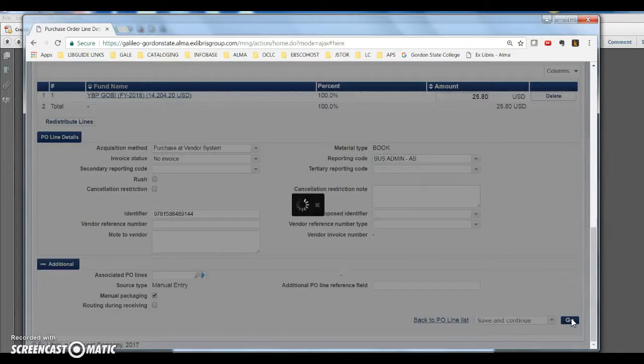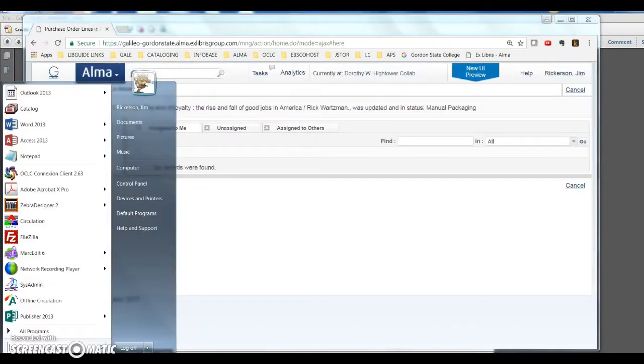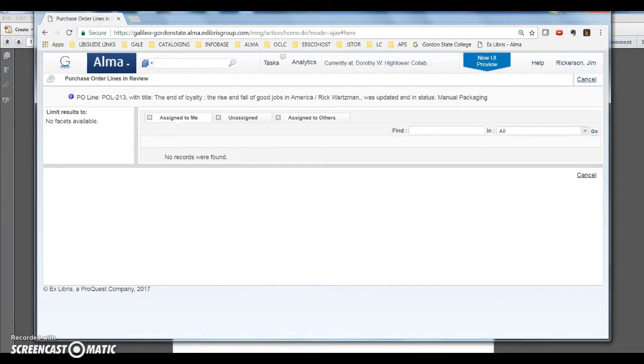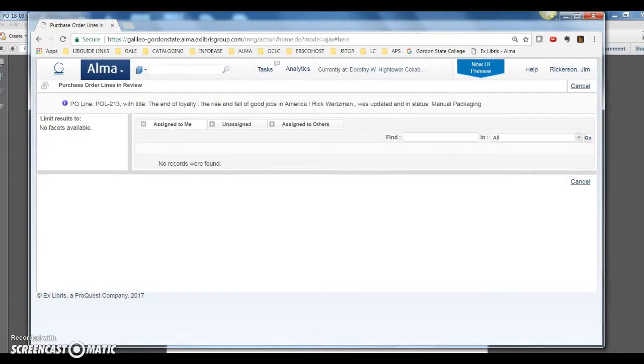And this is going to display the purchase order line number. And that is PO line 213.